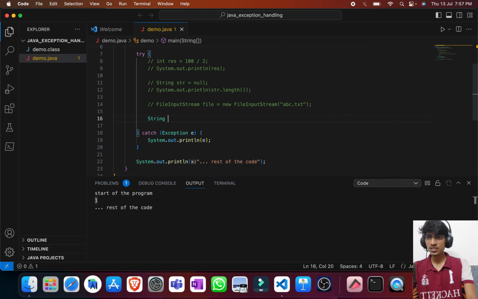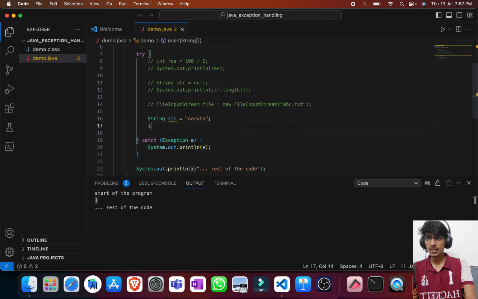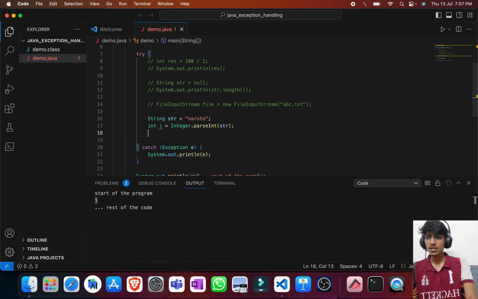Let us take one more example. Let's say str equals to Naruto, and let me take the integer out of this string. Let's say Integer.parseInt of this particular str, and let me try to print i.